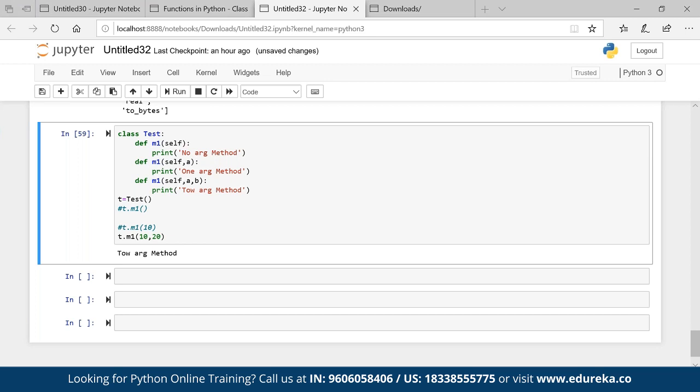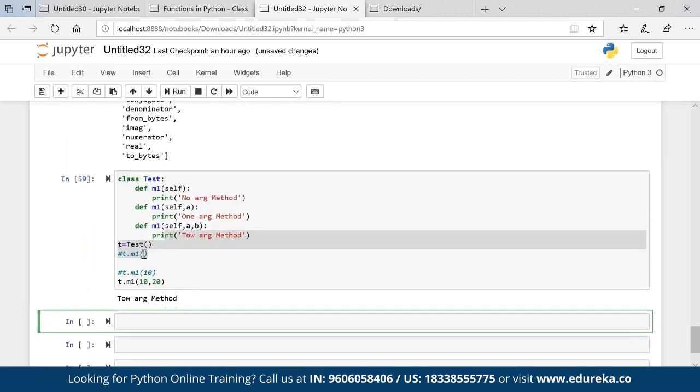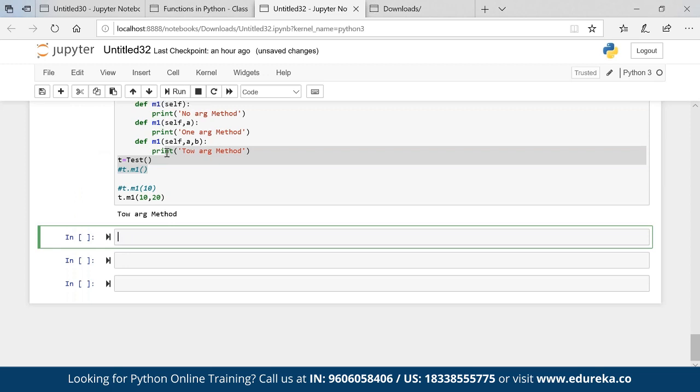Now the question arises why? Because method overloading directly is not possible. We are overloading the method right here. I have m1, I'm creating the same function with m1, again the same function with m1. That's why it will not run all the methods. It will run only the last method. Now the question arises, what is the solution? Can we solve that problem? Yes, we can solve that problem. How? There are two ways. I'll give both the options. Directly this way it will not work, we already saw it. It will give me the last method as an output.